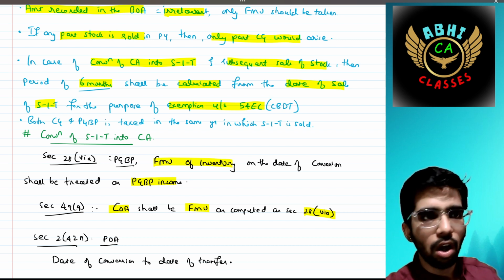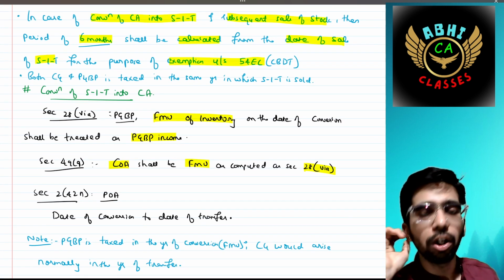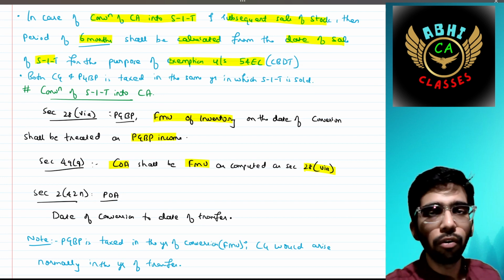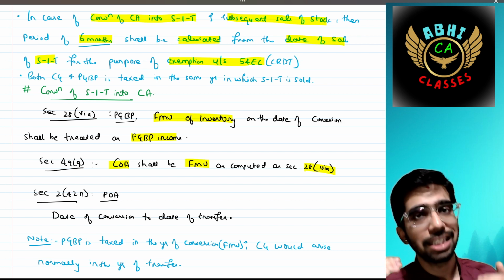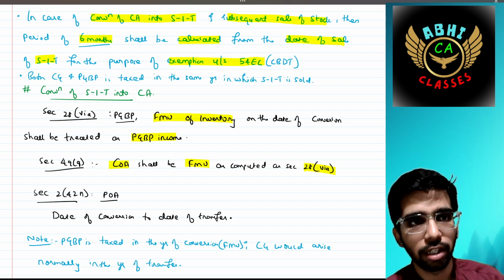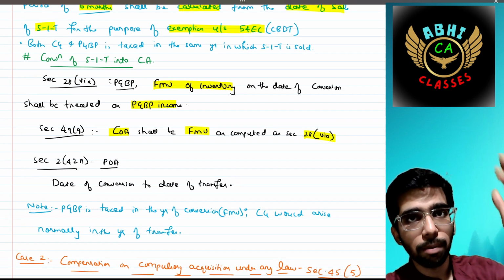Okay. Then there is another concept, the conversion of stock in trade into capital asset. Above, we have discussed capital asset into stock in trade. Now we are going to discuss stock in trade into capital asset. Then section 28, there is a PGBP section.